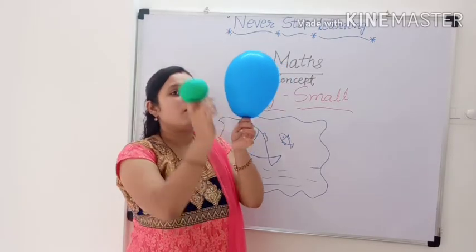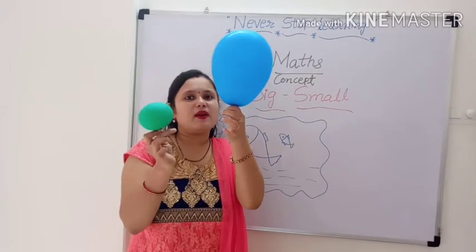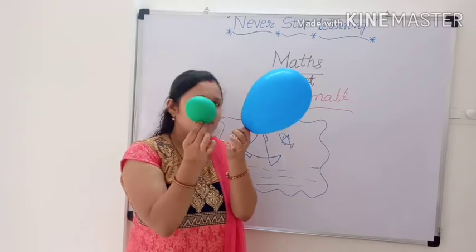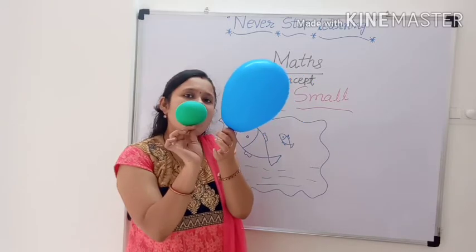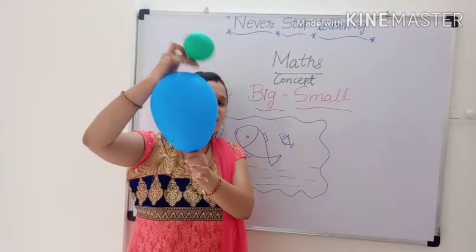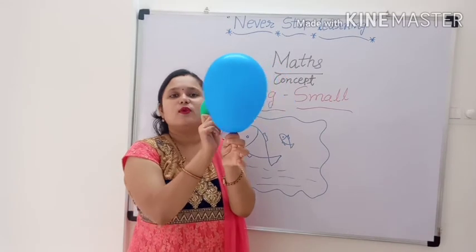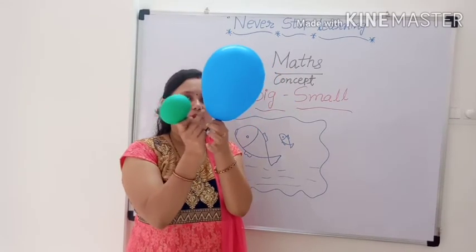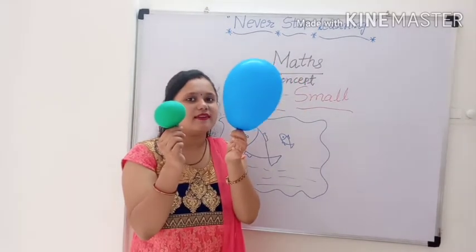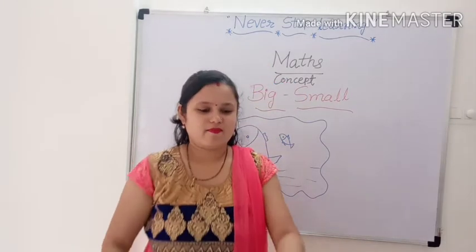Blue is a big balloon and green is small. Yes, very good.